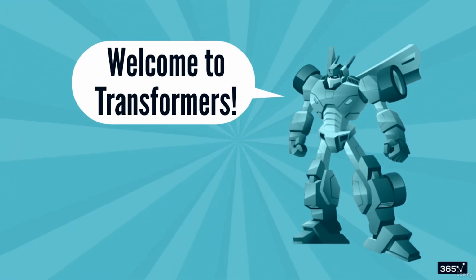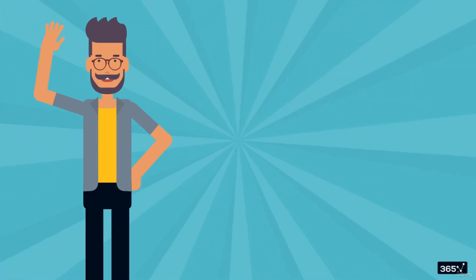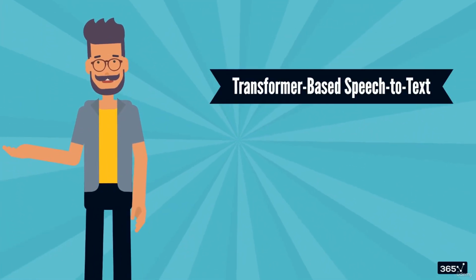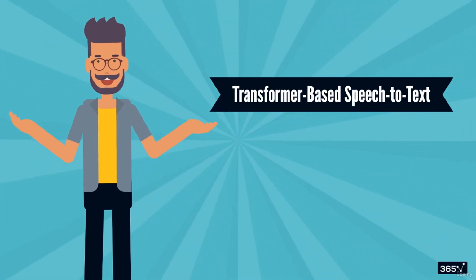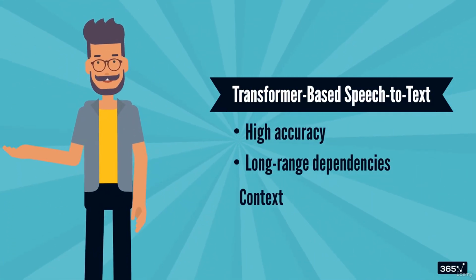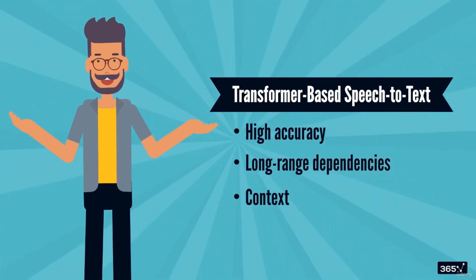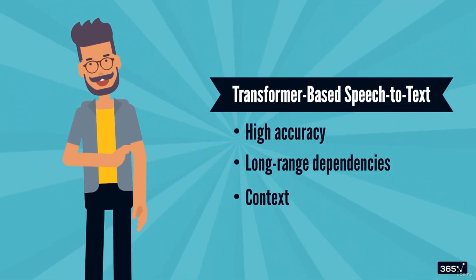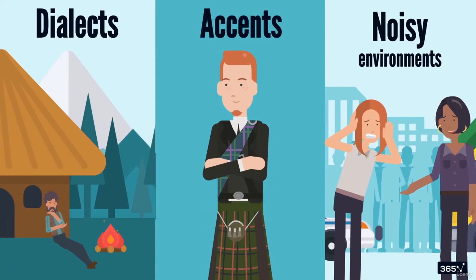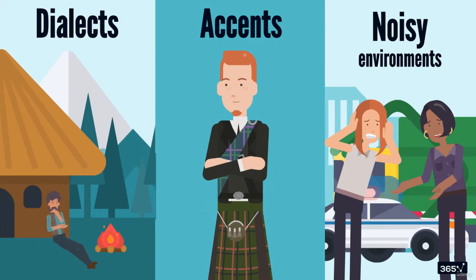Hi and welcome to Transformers. No, we're not discussing vehicle-changing robots today. Instead, we'll explore an innovative approach for speech recognition using transformer-based models. These models provide high accuracy by effectively modeling long-range dependencies and context, making them ideal for complex languages. Transformers can adapt to different accents, dialects, and noisy environments, enhancing their robustness in various transcription tasks.